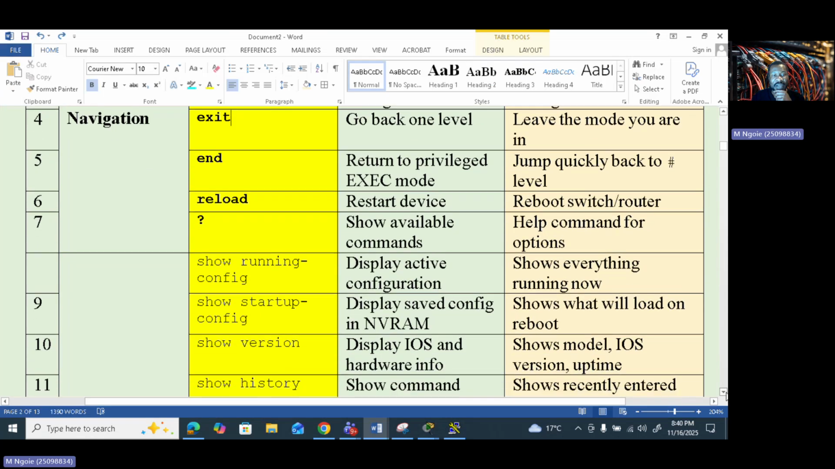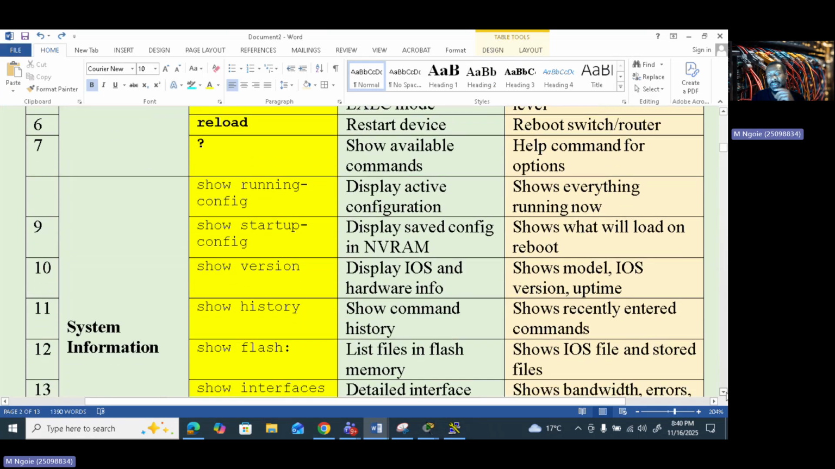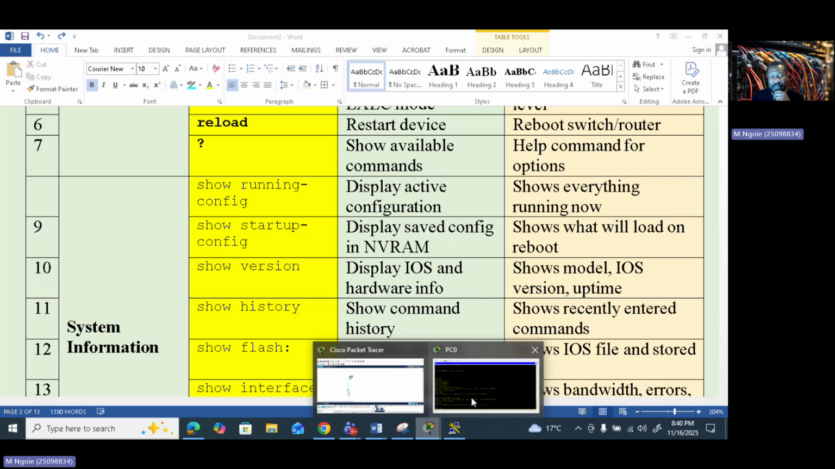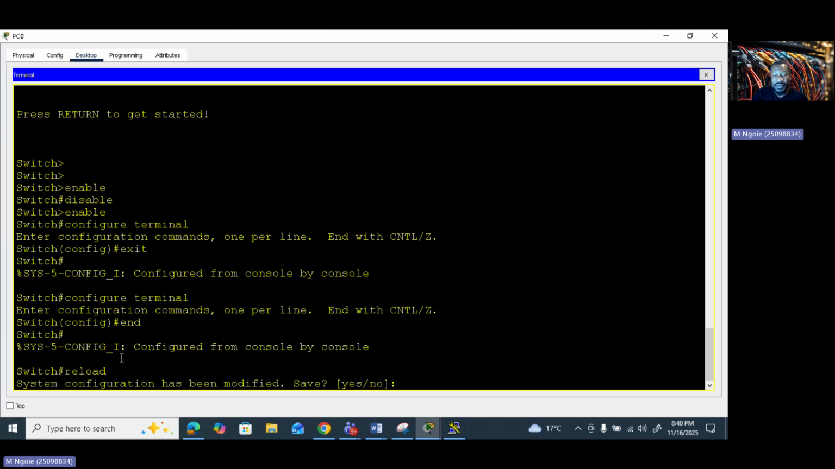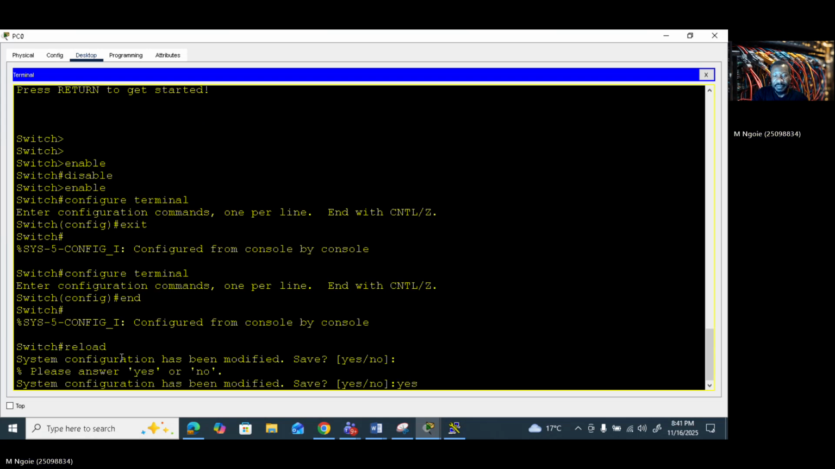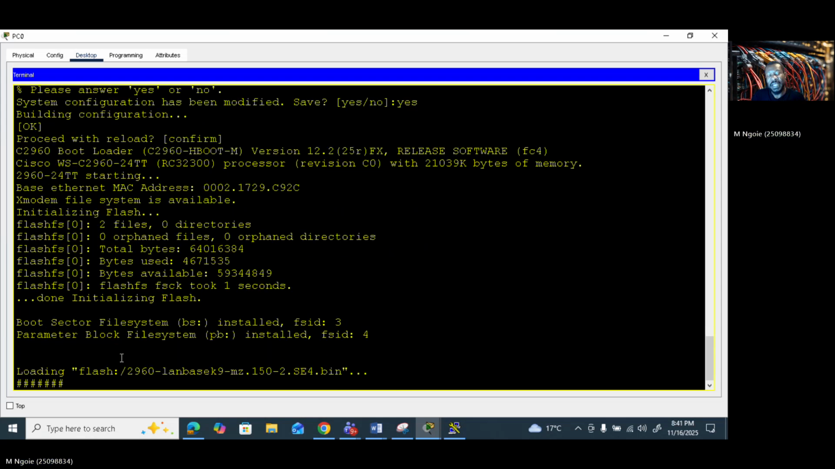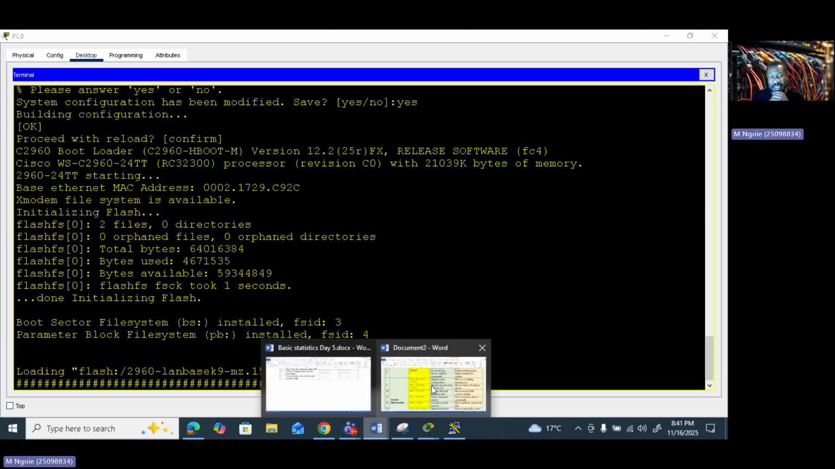Okay, beside that one, there is the command reload. Reload command will allow you to restart your device or reboot your switch, reboot your router. Most of the time, we want to reboot our switches, we want to reboot our routers. How to do it? You just type the command reload. So you're in privilege mode, you type the command reload. It's gonna ask you, and you confirm with yes. And your device will do what? Will start rebooting, right?